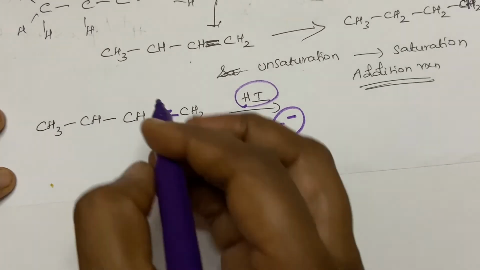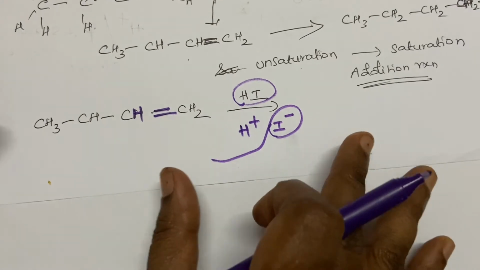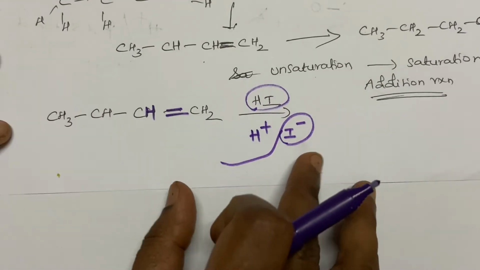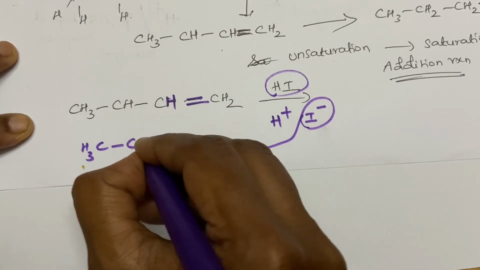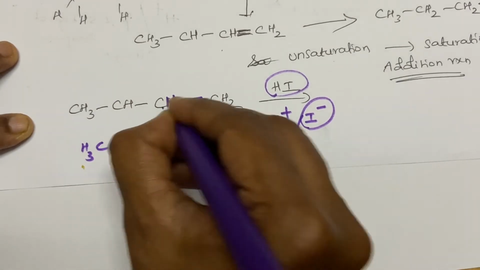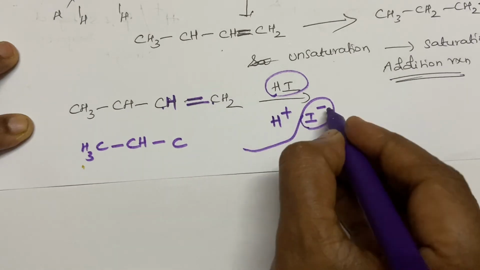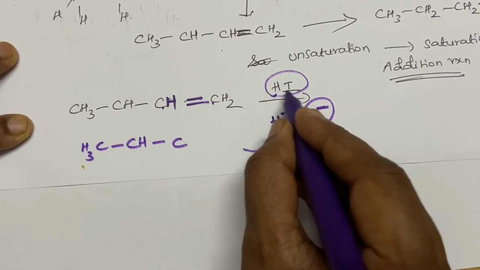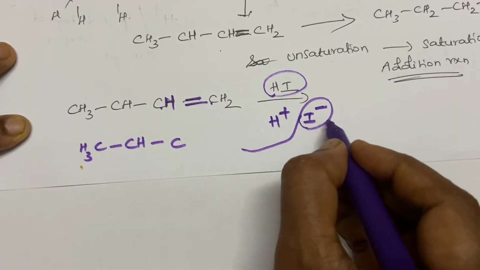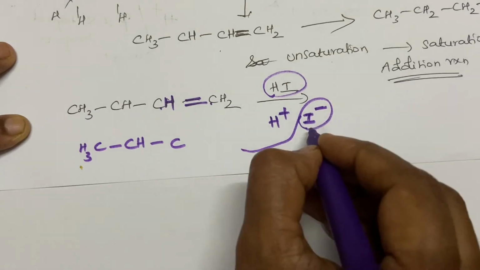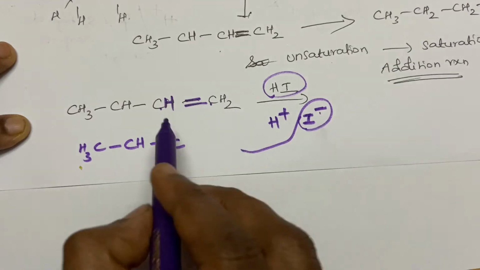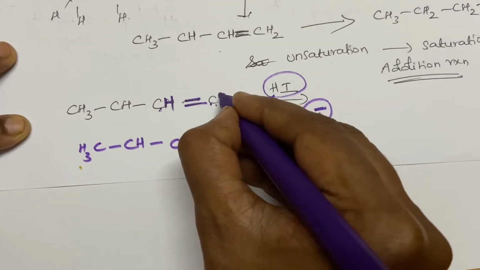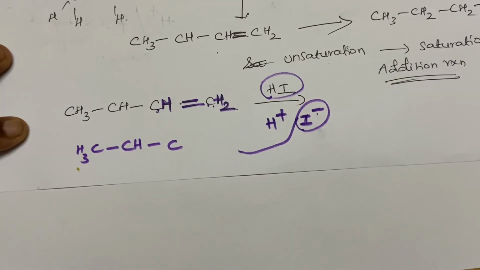Which is the least substituted carbon here? Sorry, it goes to the most substituted, most crowded carbon. If you see this carbon and this carbon, the nucleophile, this is the nucleophile. HI ionizes like this, H plus and I minus. I minus is the nucleophile here. So where will it go, this carbon or this carbon, which is comparatively less substituted?